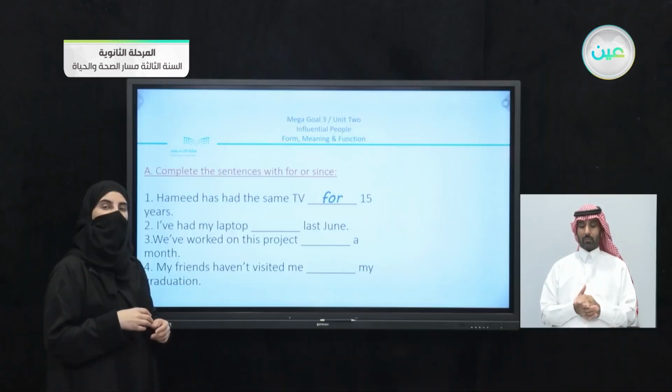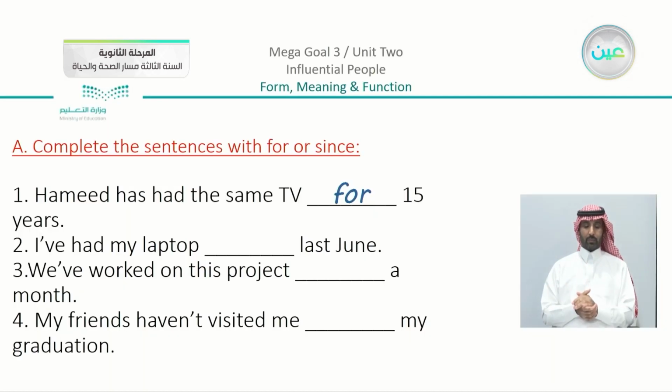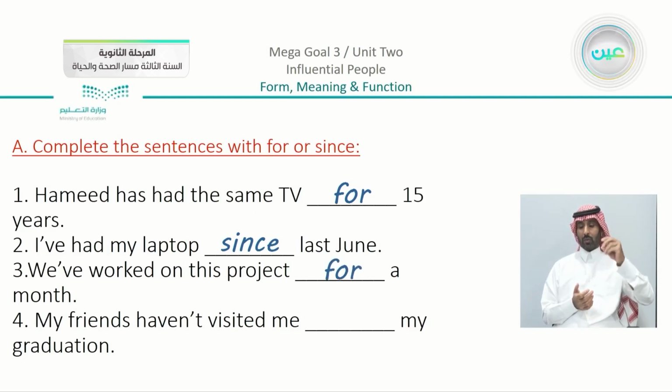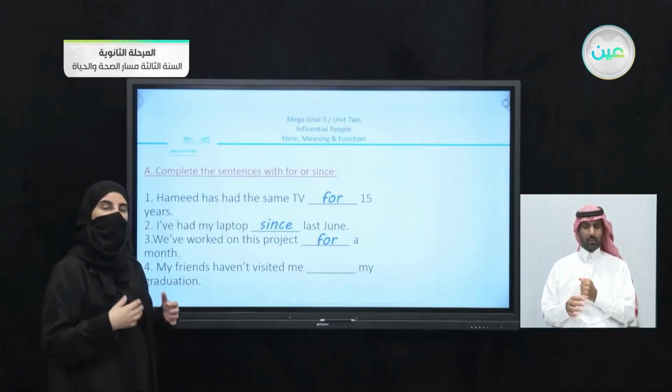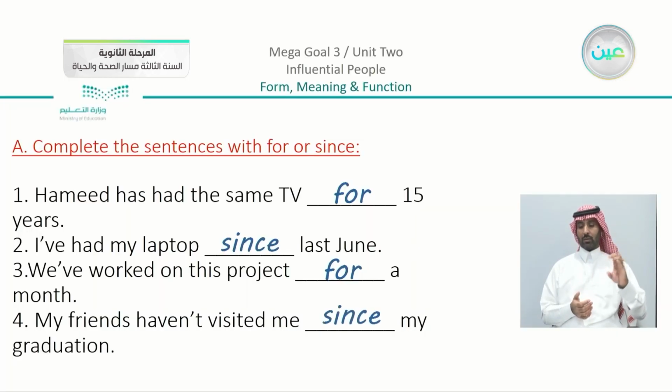But when I mention a time period, for example, "I've had my laptop since last June." Last June is a point in time, so I can use since. "We've worked on this project for a month." How many months? A month, countable. So here we can use for. "My friends haven't visited me since my graduation." There's nothing counted, and I'm talking about this event, my graduation, so we have here since my graduation.